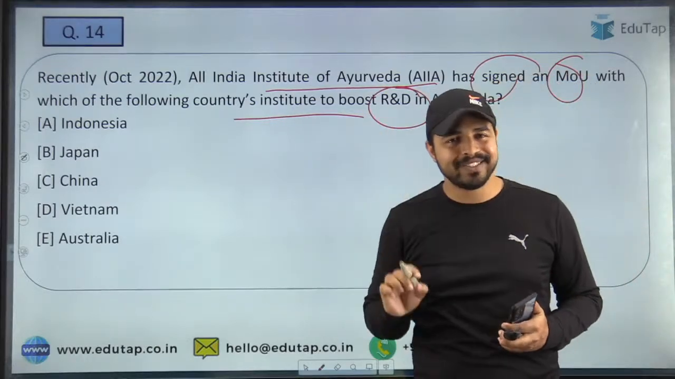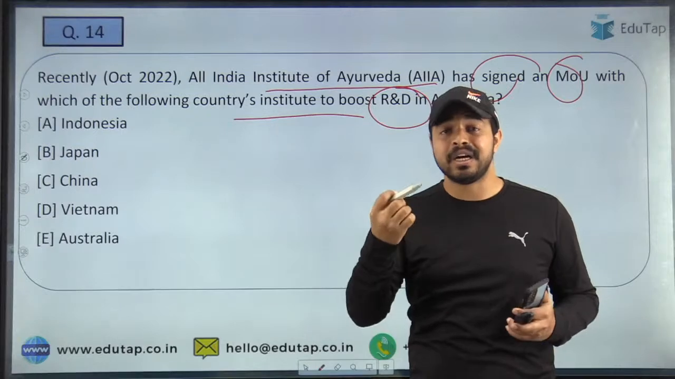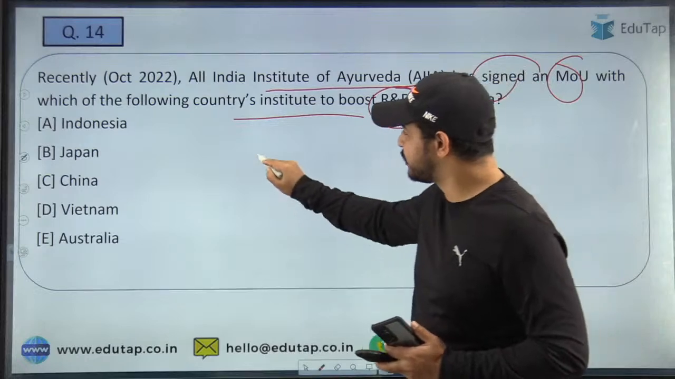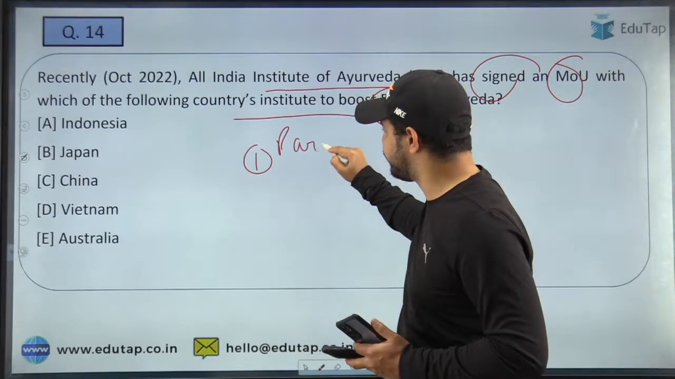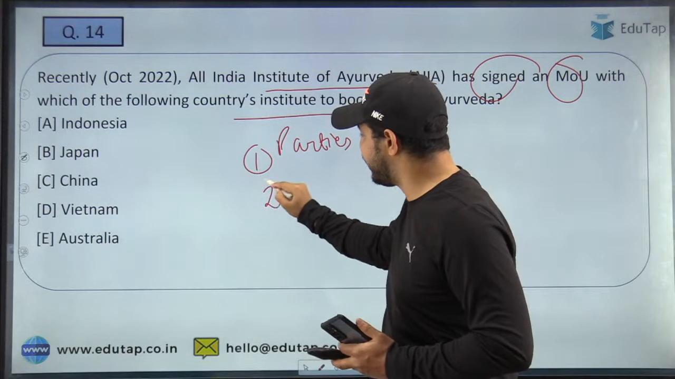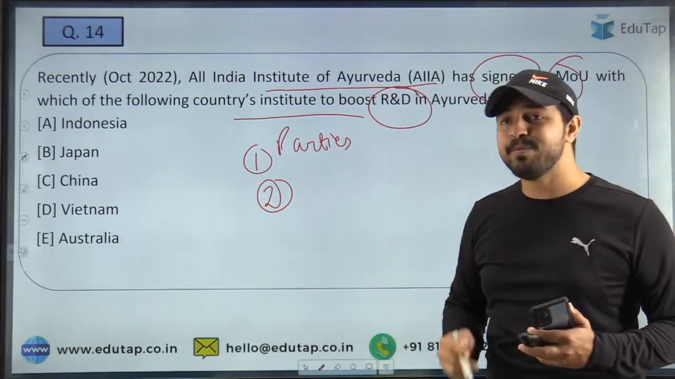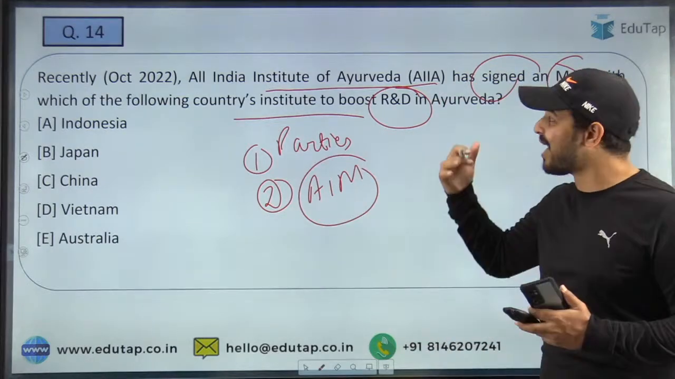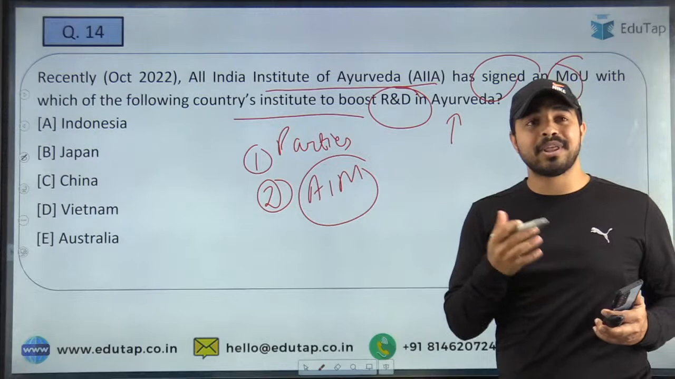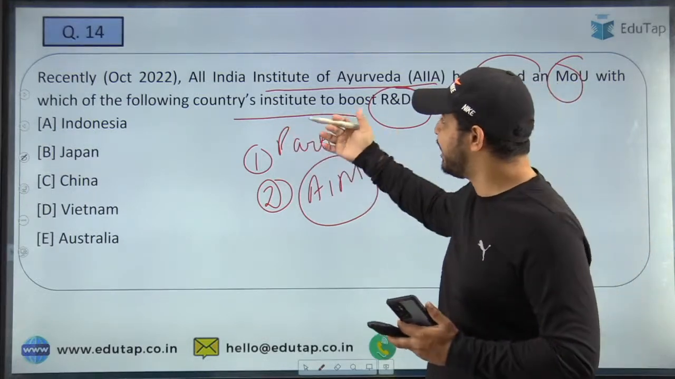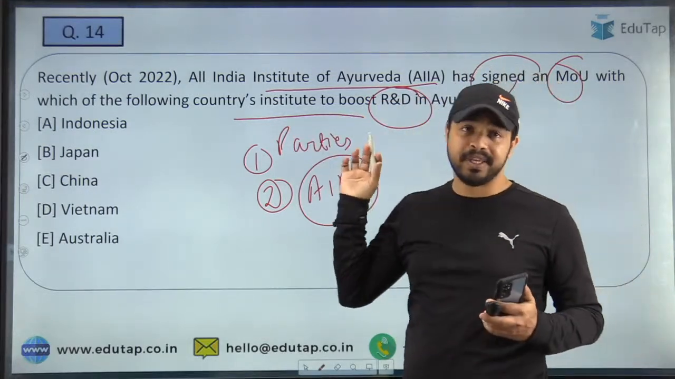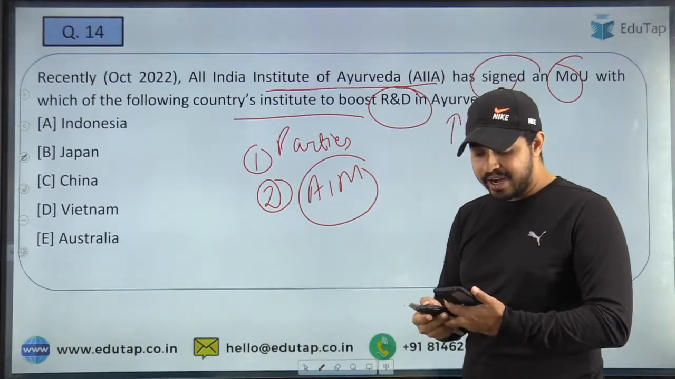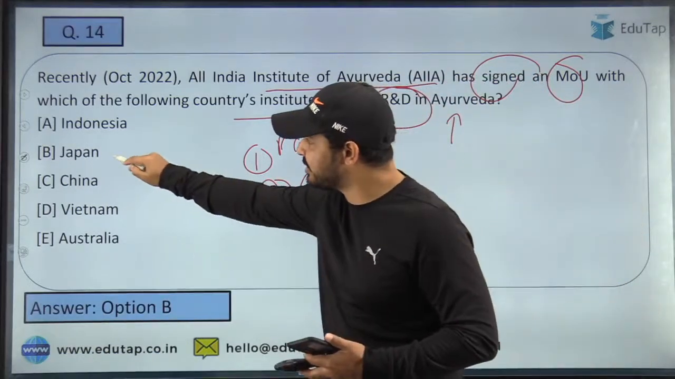See guys, I always tell you that whenever there is news on a memorandum of understanding, there are always two important things to cover. First is the parties involved, and the second is exactly what the aim of that MOU is. The aim is properly mentioned here, that is to boost R&D in Ayurveda. And when I talk about the parties, one party is All India Institute of Ayurveda, and the second party is given, but from which country it belongs is what you are required to tell me here. And I am getting the right answers, absolutely right guys, it is from Japan.